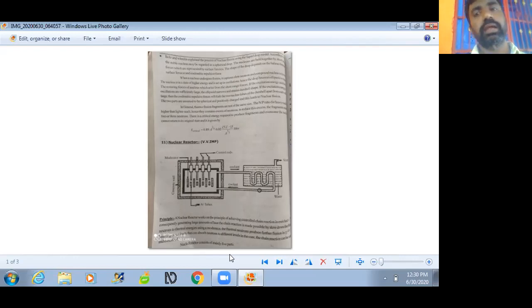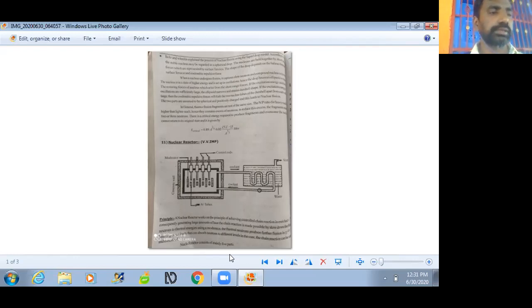As for the working principle, the fuel can be natural uranium, enriched uranium or plutonium, fabricated as rods. The moderator decreases the thermal neutrons' energy, and control rods control the chain reaction.